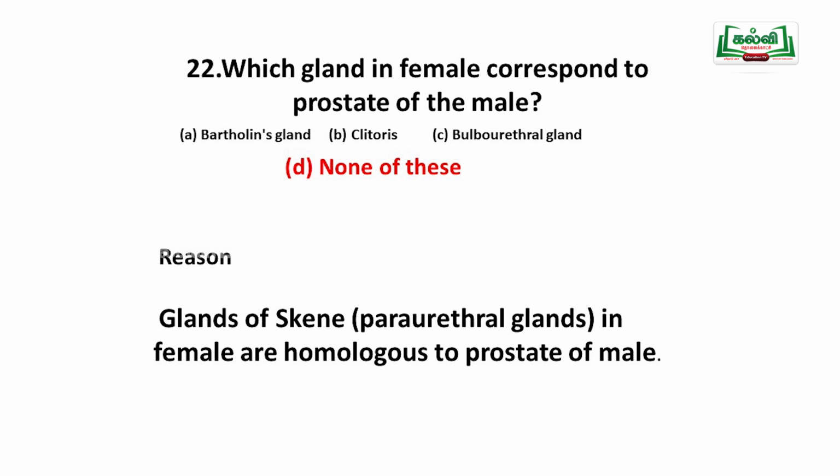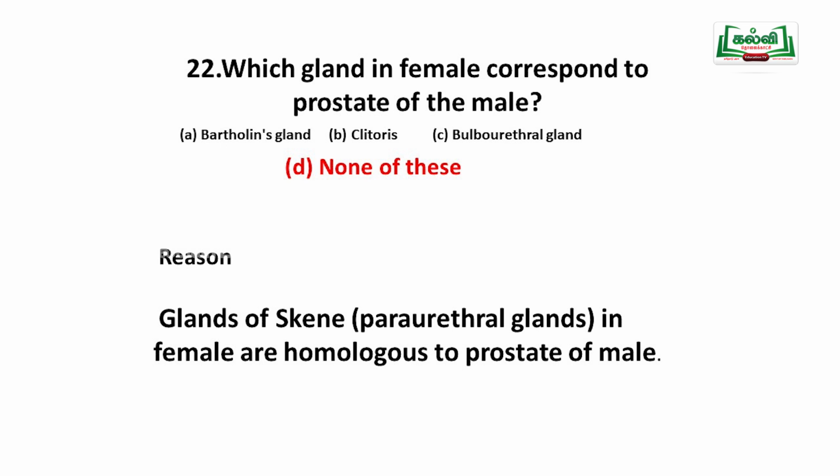That is Skene's gland. Skene's gland is also called the paraurethral gland. This is the only one homologous to the prostate gland. Skene's gland is homologous to the prostate gland of male.